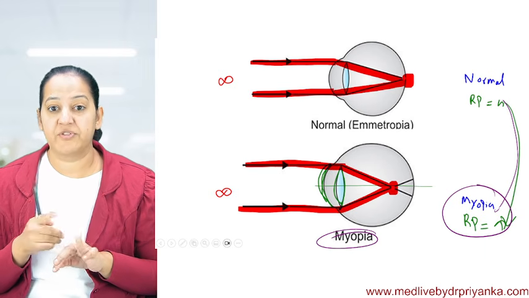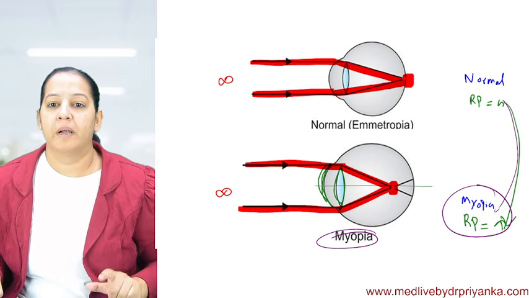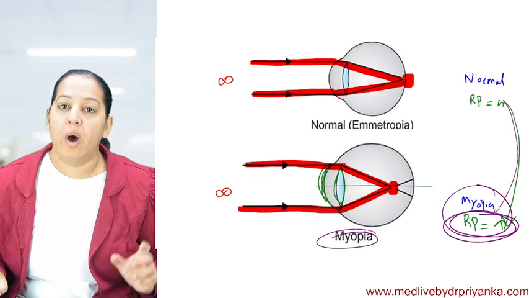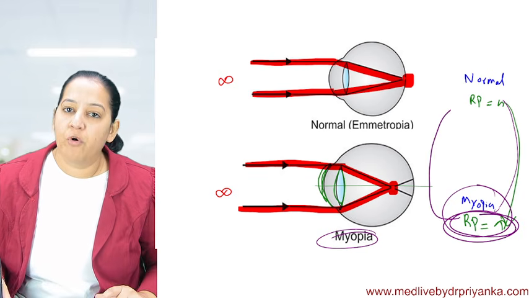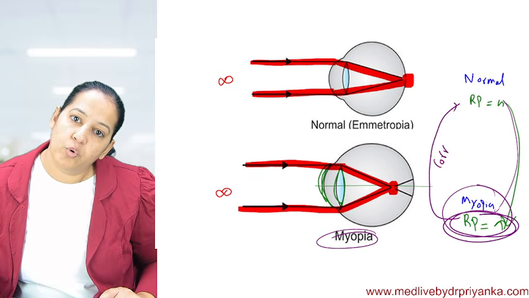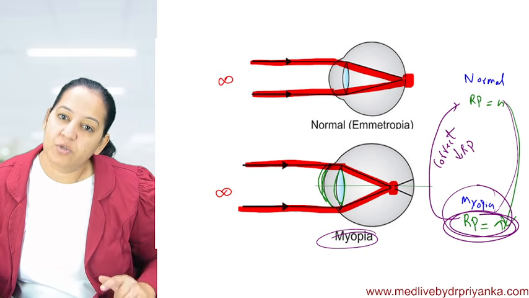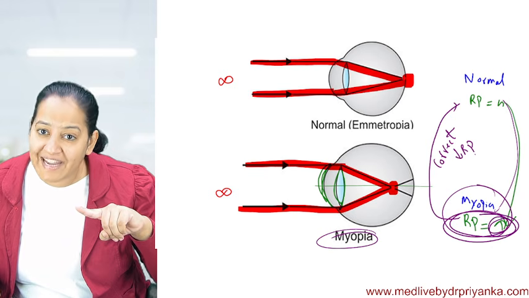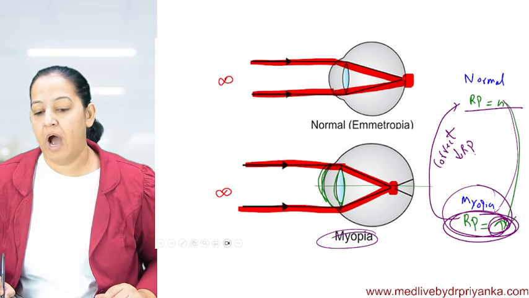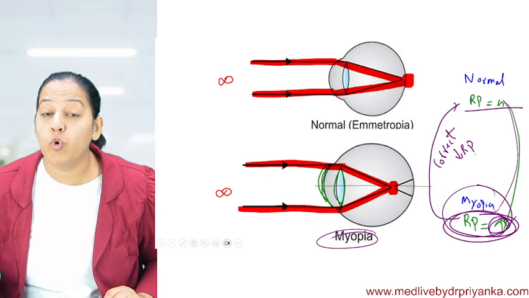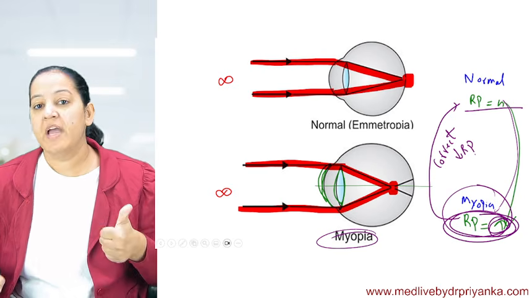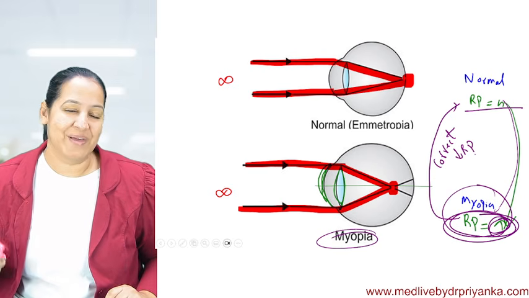There are various types of surgery. In all the surgeries, the motto is the same: to reduce the refractive power. So ultimately, if you want to correct myopia, you have to reduce the refractive power so that the elevated refractive power becomes normal again. How many of you got it? Give me a thumbs up. If you got the problem, the solution is very simple.